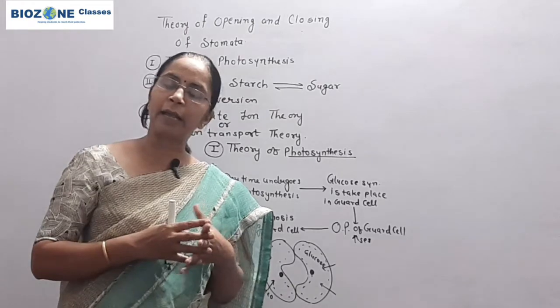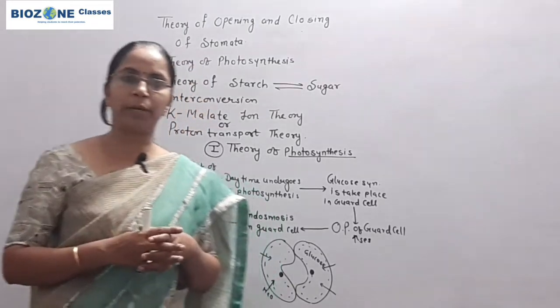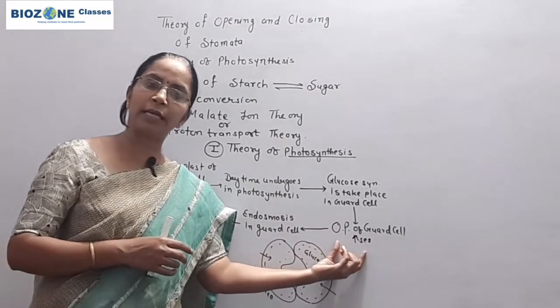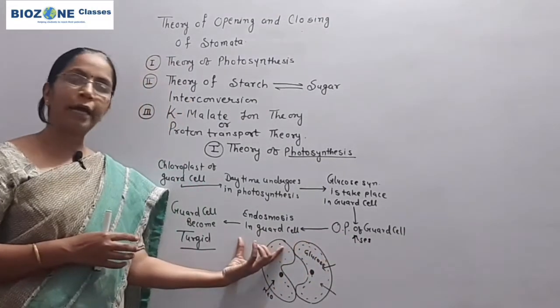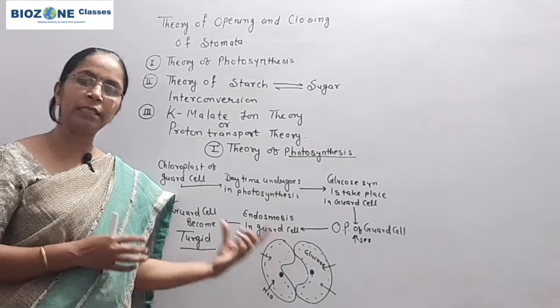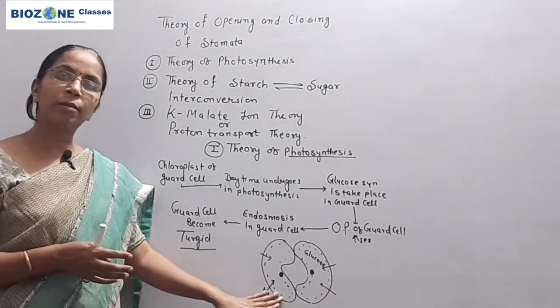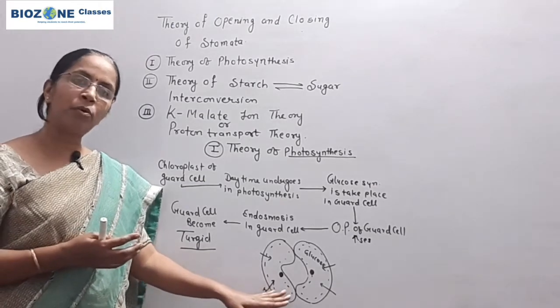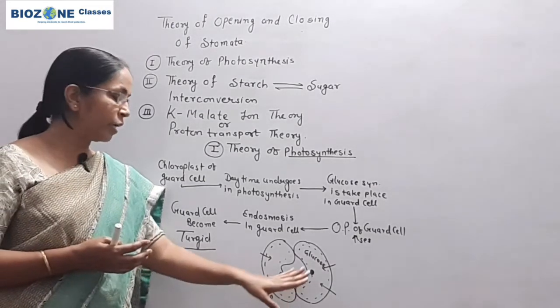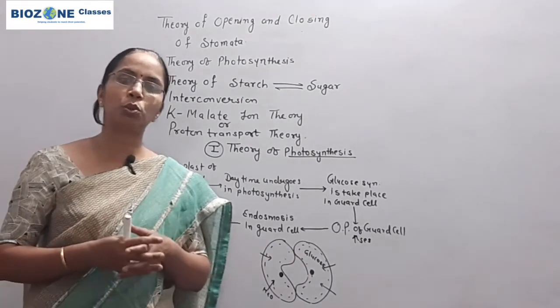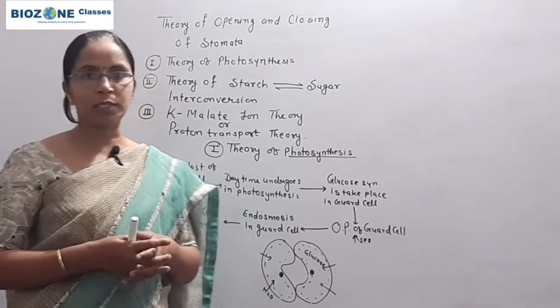So at night time, mainly remember two things. The osmotic pressure of the guard cell is low, exosmosis takes place, and because of exosmosis the guard cells become flaccid, and because of flaccidity of the guard cells the stoma closes, and it is responsible for stopping the process of transpiration.